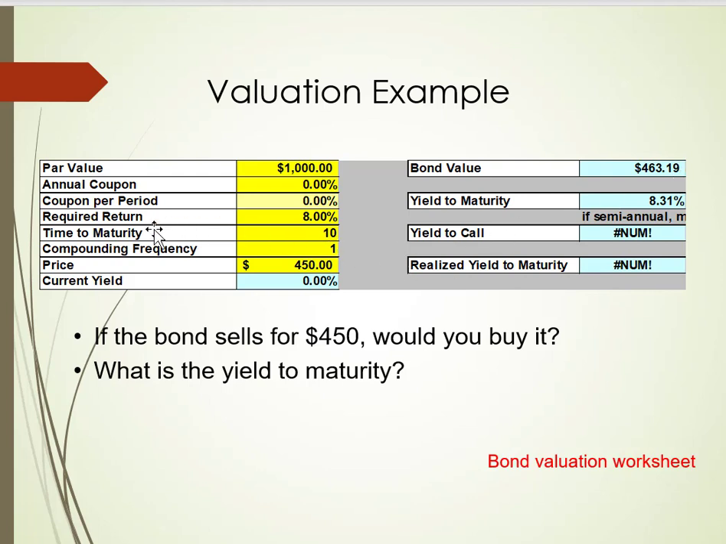If you purchase this for $450, how would we find the yield? We earn 8.3%. Again, would you want to buy this bond? Of course, the expected return is greater than the required return. So this is a bond that we would like to buy.